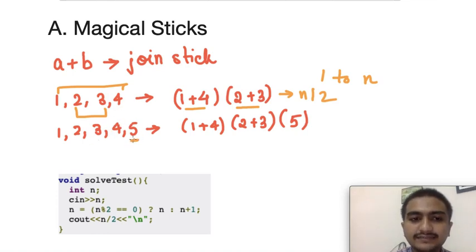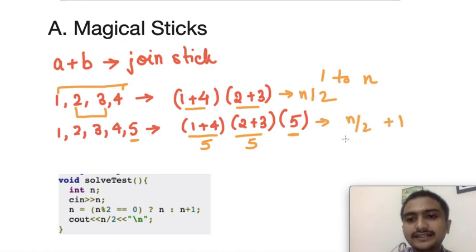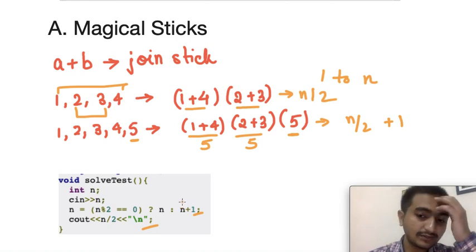Odd is nothing but even plus 1, since the sum of the remaining numbers equals the last element itself, which is n by 2 plus 1. So basically, if n is odd, I just increment n so that I can do n by 2 and output the answer. That was all in this question.